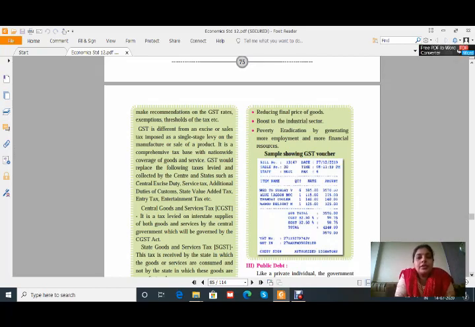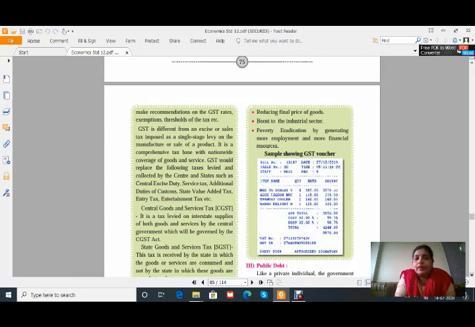Okay, GST is different from an excise or sales tax imposed as a single stage levy on the manufacture or sale of a product. That means before GST, there was an excise duty and sales tax imposed on the product manufactured by a manufacturer.